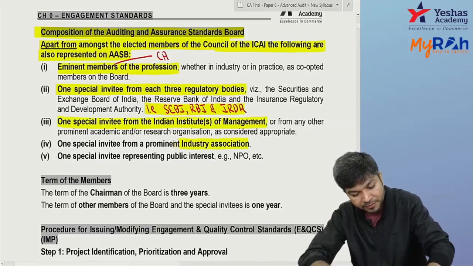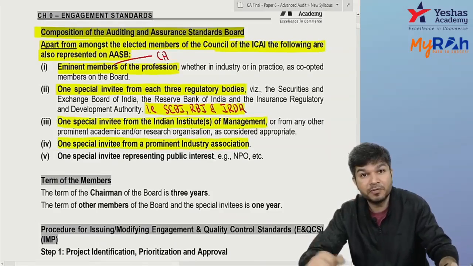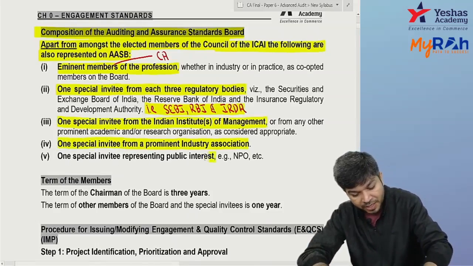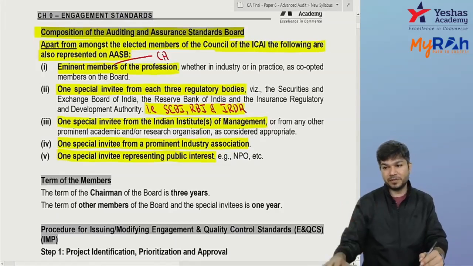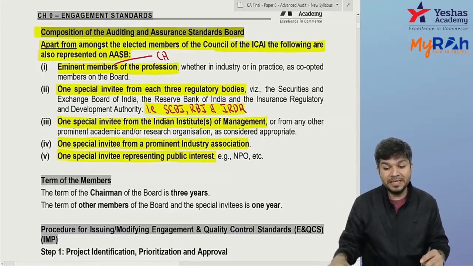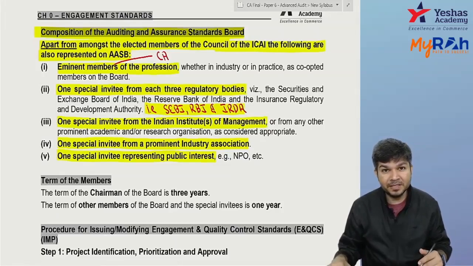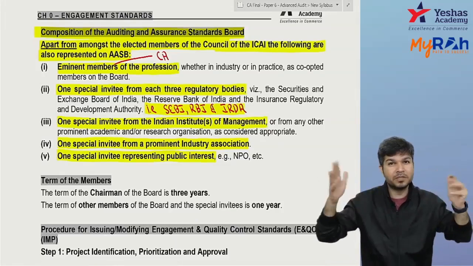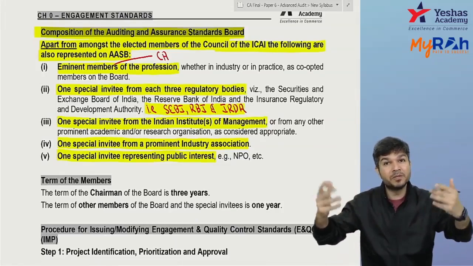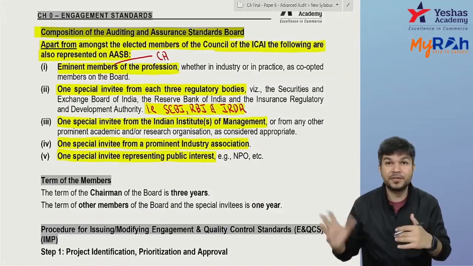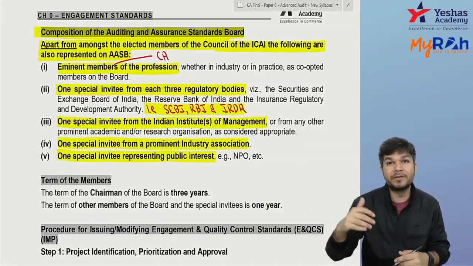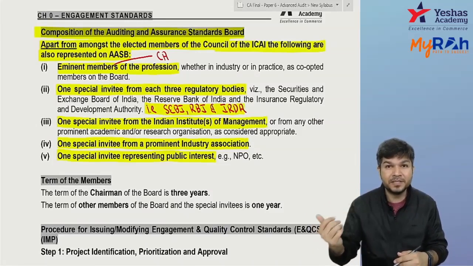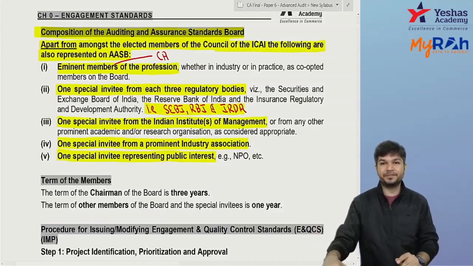One special invite from some industry association like Chamber of Commerce. And one special invite from public interest, some NGO type of thing. उसमें से भी one person. So who will be the members of AASB? Apart from the council members, there will be some eminent members of the profession, industry or practice wale. Then special invite from regulatory bodies, from IIM, from industry, and from NGOs.